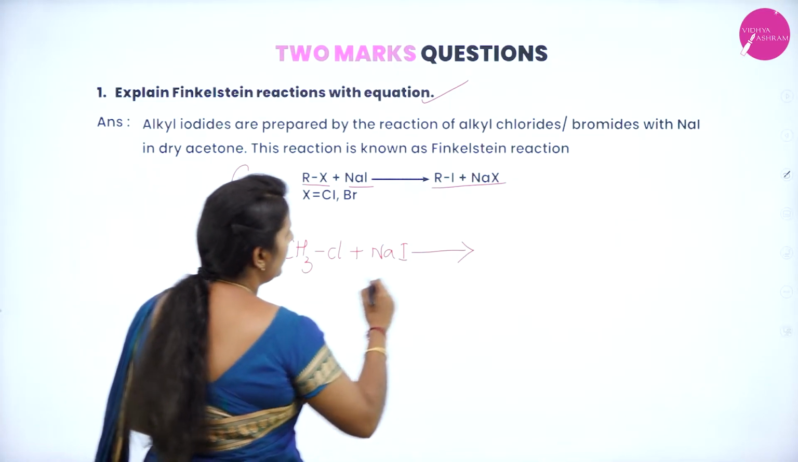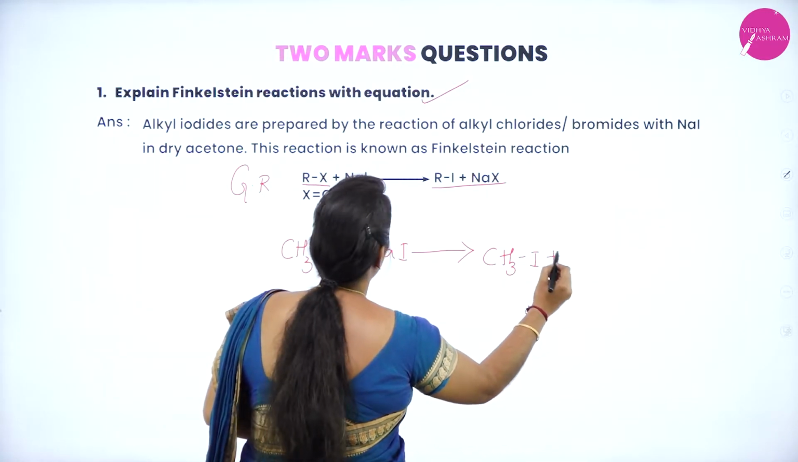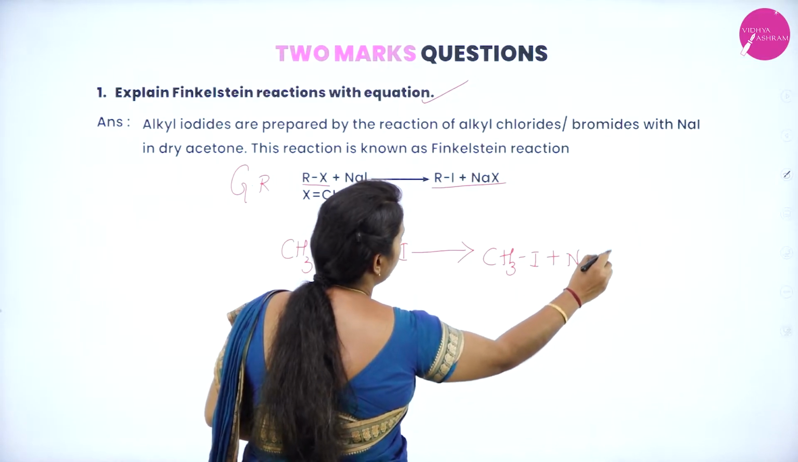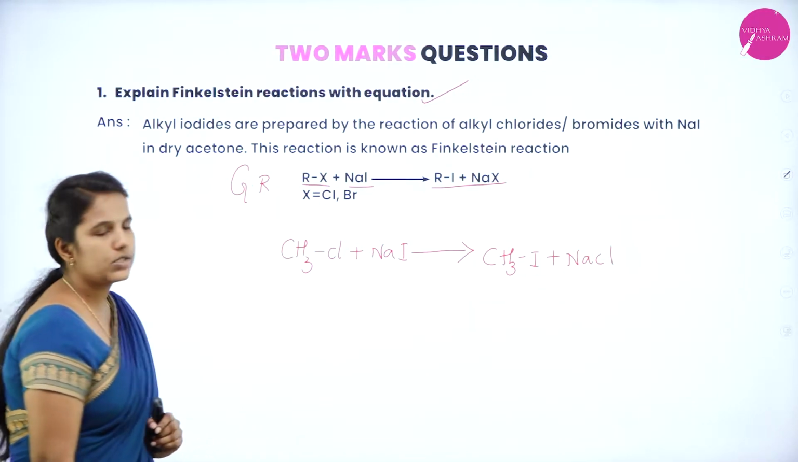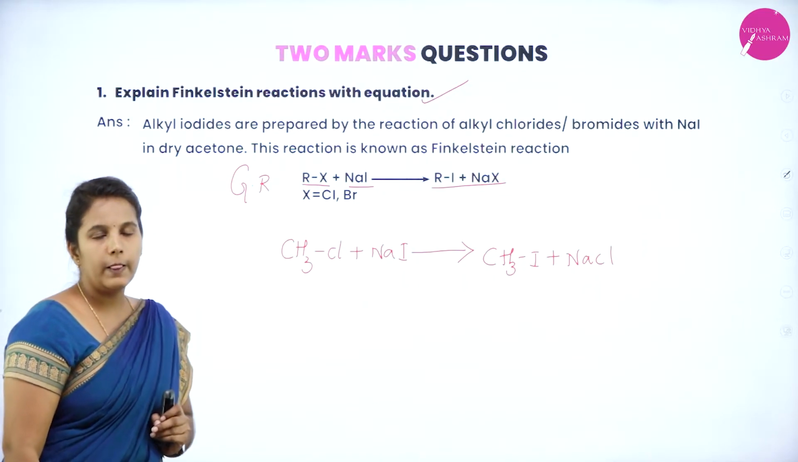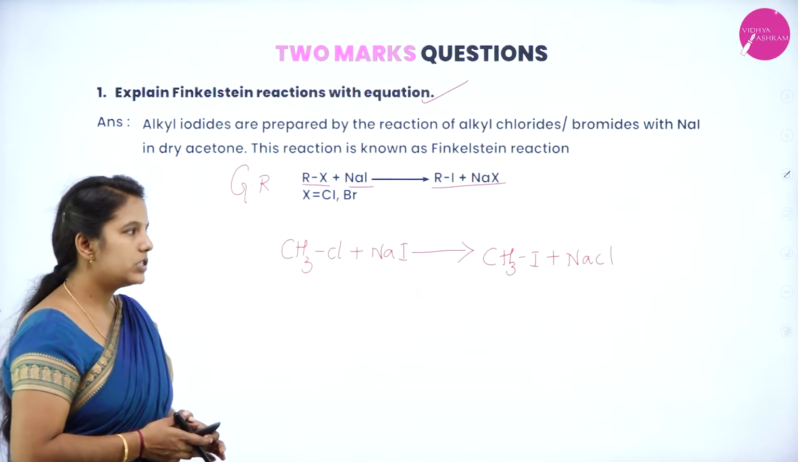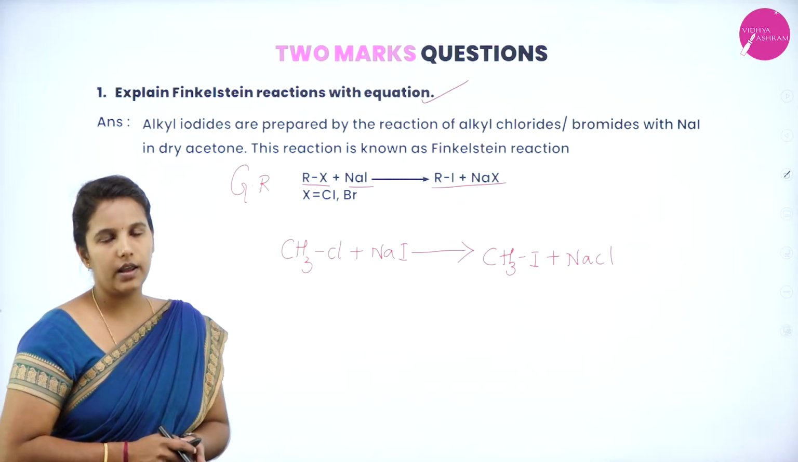So, what will happen? Alkyl iodide with sodium chloride will be formed. So, this is known as what? Finkelstein reaction. Because in organic chemistry, please learn to write the general reaction. It is very easy to go with the examples.